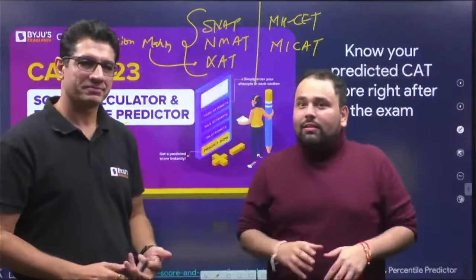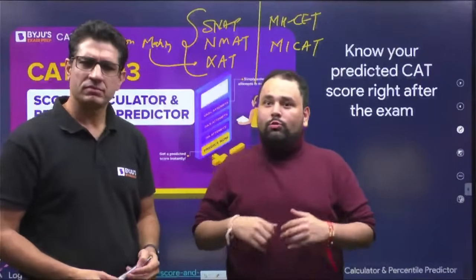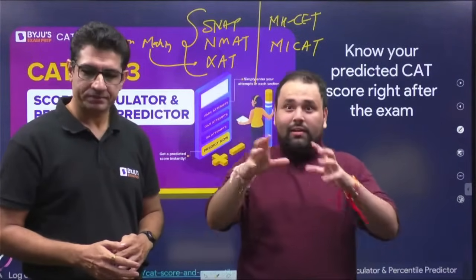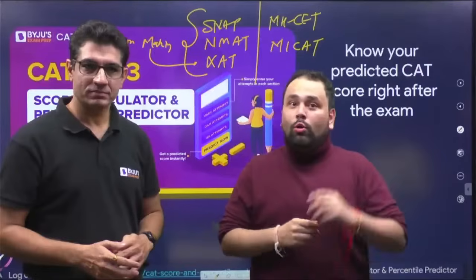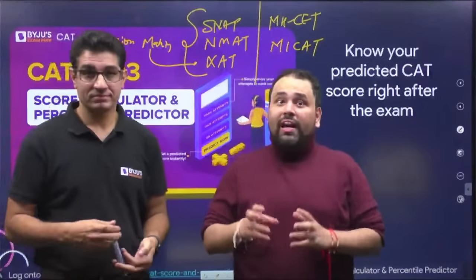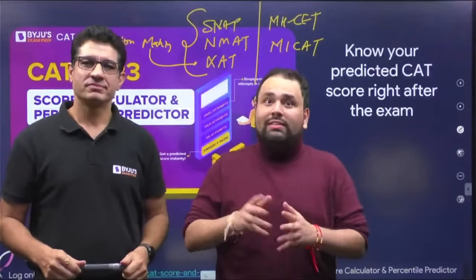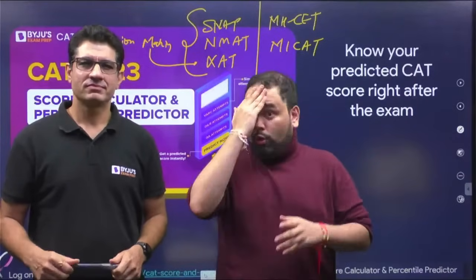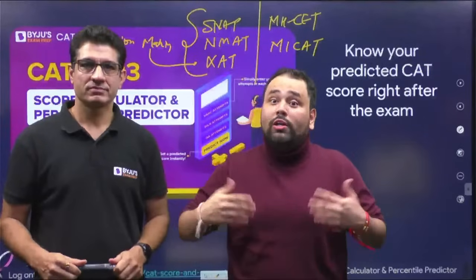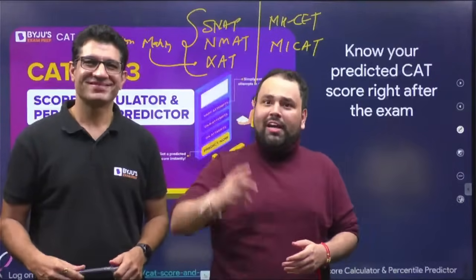Do not let CAT be a dampener. For all you know, the way CAT has gone, you might be very, very surprised. CAT 2016 में यही हुआ था. फर्स्ट टाइम जब वो DILR डिफरेंट वे से आने लग गया था, लोगों को लगा था पता नहीं क्या होगा, हमने DILR बहुत कम क्वेश्चंस किए हैं, ज़्यादा कुछ होगा नहीं, एंड सो ऑन. दैट इज वेयर द प्रॉब्लम इज, and when it came eventually, when the marks came, people were shocked and surprised. अरे DILR इतने कम में 99 percentile आ गया.